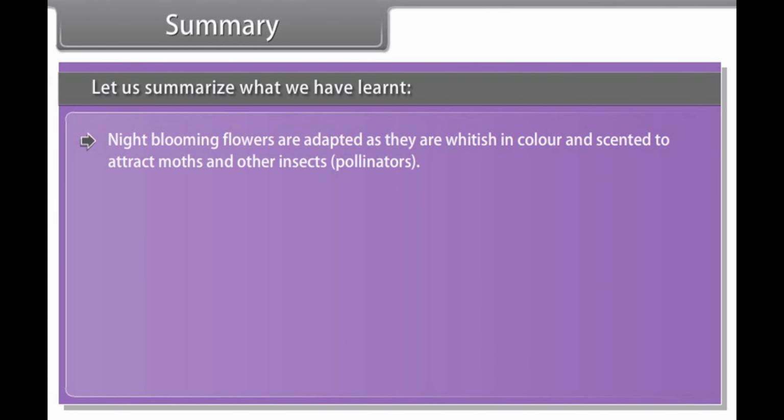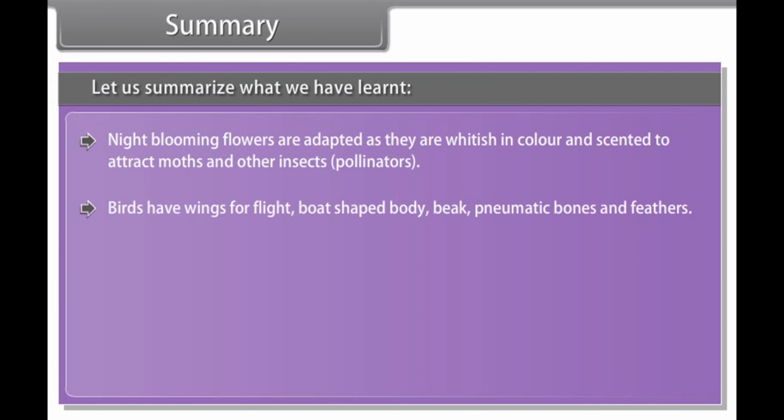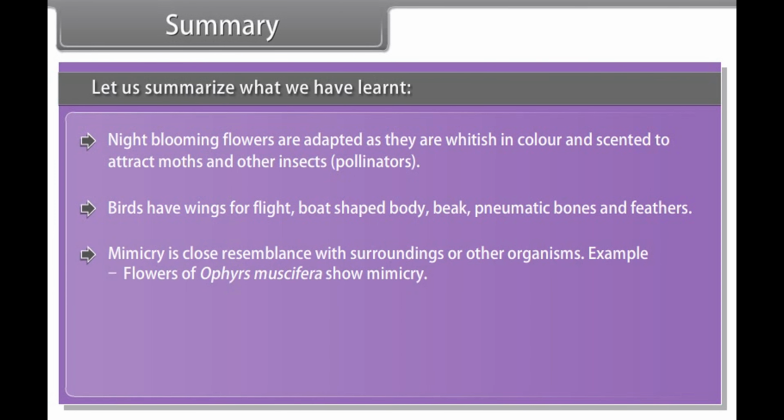Night-blooming flowers are adapted as they are whitish in color and scented to attract moths and other insects, pollinators. Birds have wings for flight, a boat-shaped body, beak, pneumatic bones, and feathers. Mimicry is close resemblance with surroundings and other organisms. Example: flowers of Ophrys muscifera show mimicry.